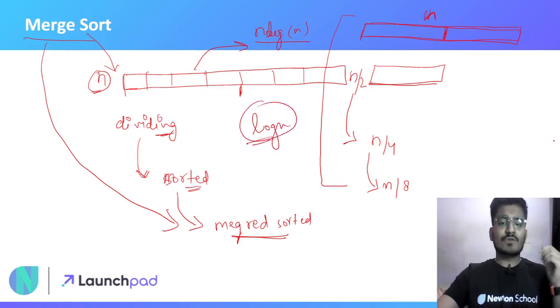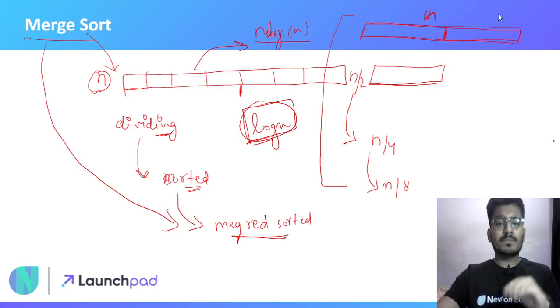I have already told you that dividing an element by 2 at every step will take a log n process to make it 1. We have to keep dividing by 2 till we get one element in each subarray. So dividing this whole array up to our base case, that is one element in each subarray, will take log n operations.